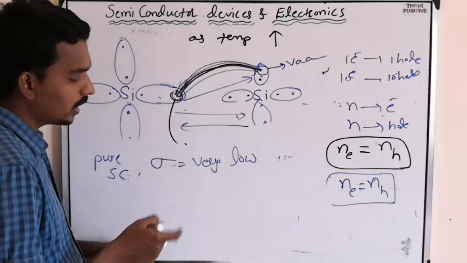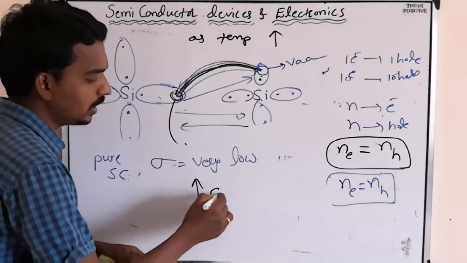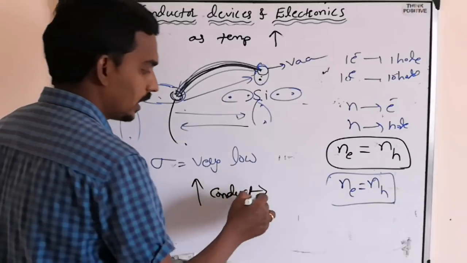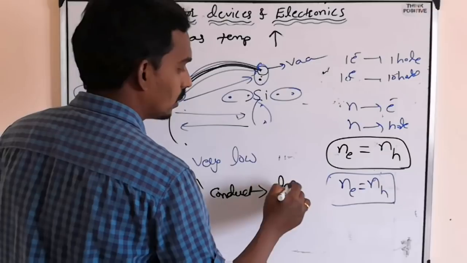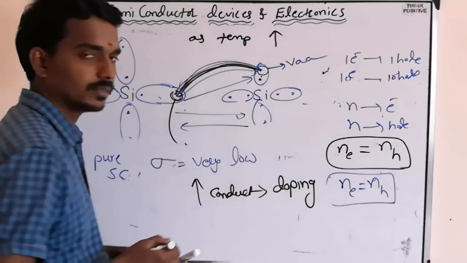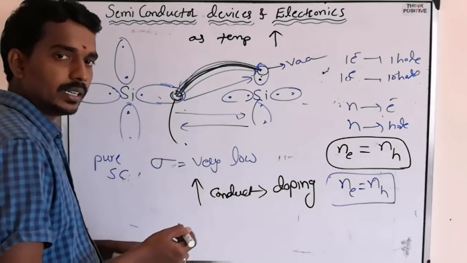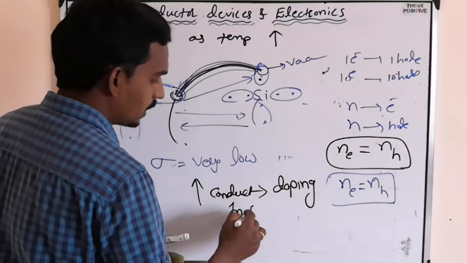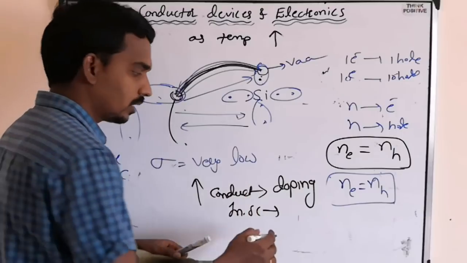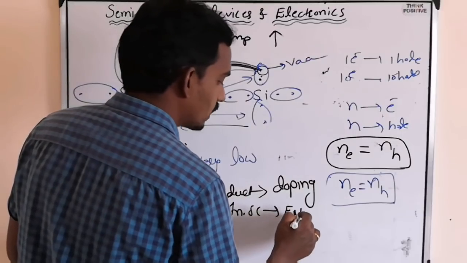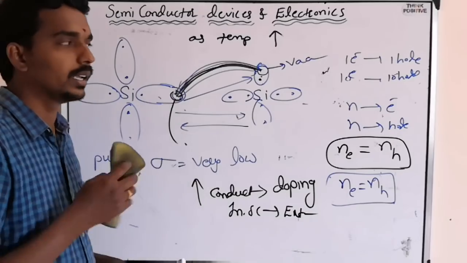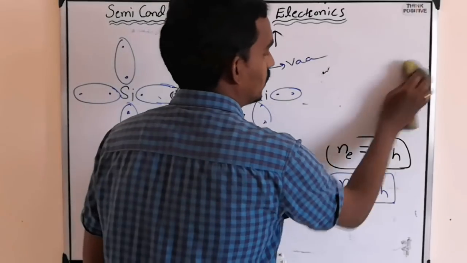Then they started thinking about increasing conductivity, and they did it with a method called doping, and they turned the intrinsic semiconductor into another one, called the extrinsic semiconductor. That is what mainly we need to understand.